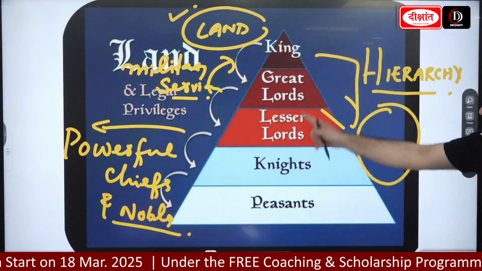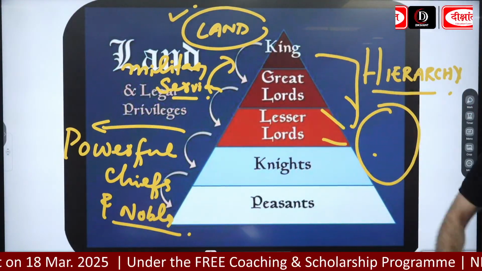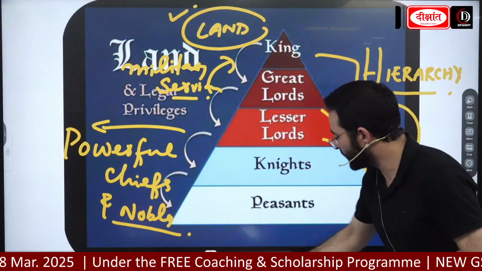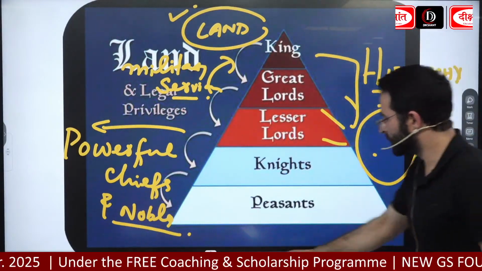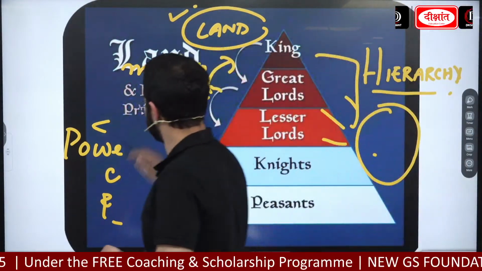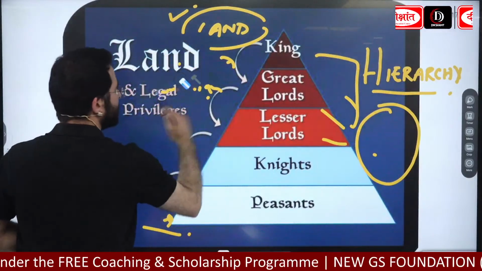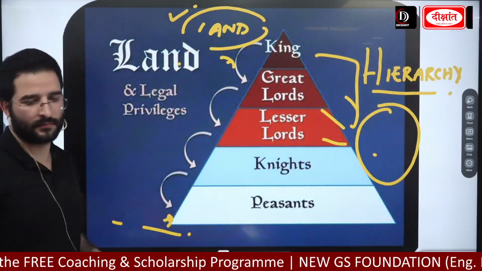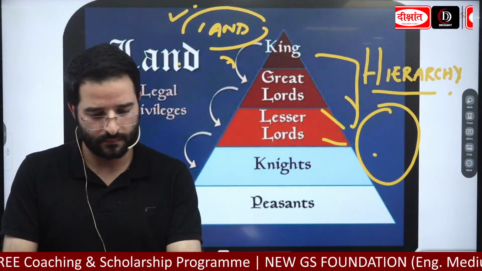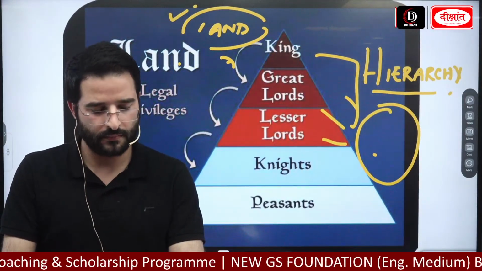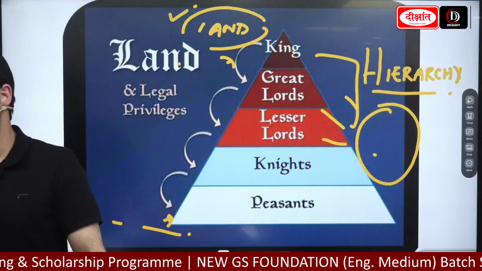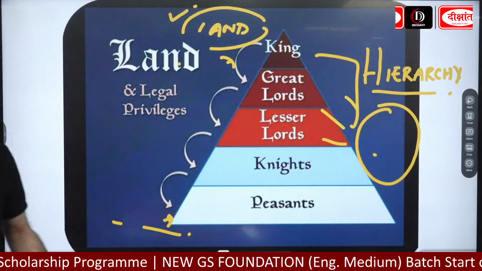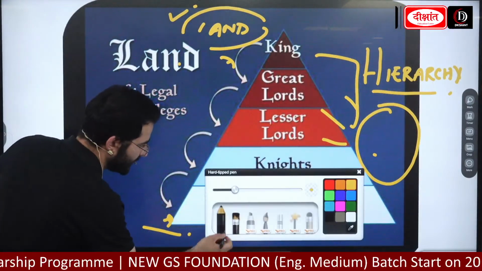Similarly, write this, in feudalism we also see the decentralization of power.